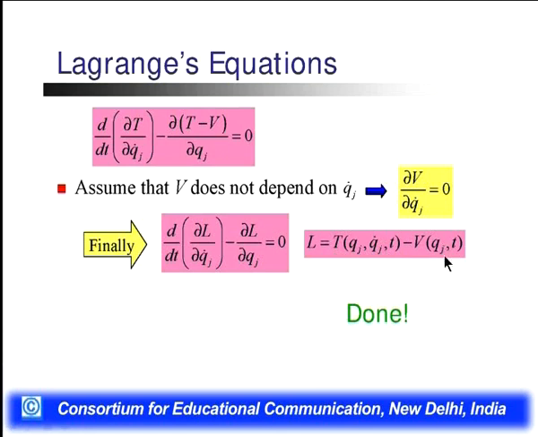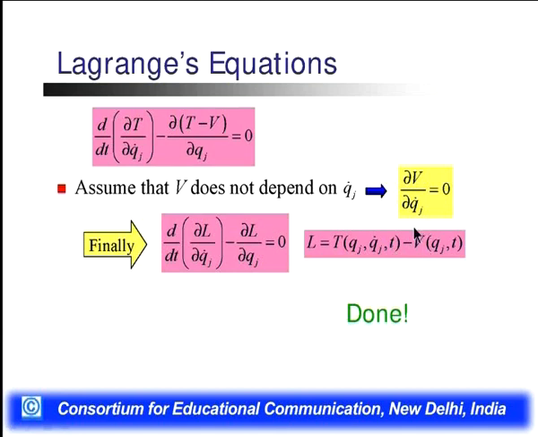Qj is the generalized coordinate. Similarly, the kinetic energy depends upon the generalized coordinate and the derivative of the generalized coordinate, and time.